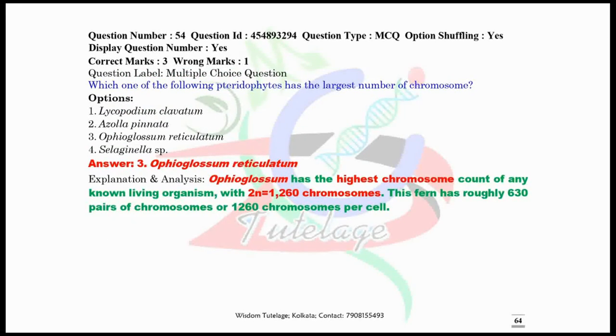Now question number 54. Which one of the following pteridophytes has the largest number of chromosomes? The correct answer is Ophioglossum reticulatum. It has 2n equals 1260 chromosomes per cell.